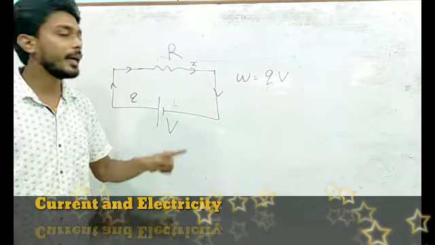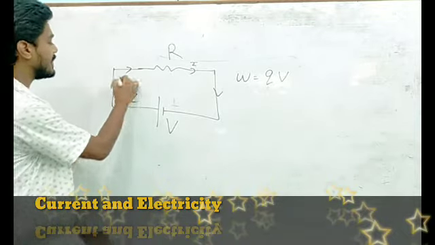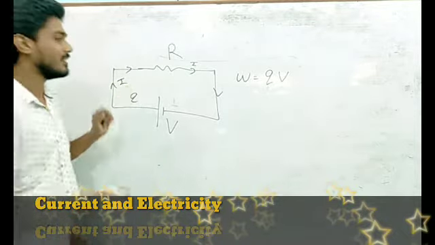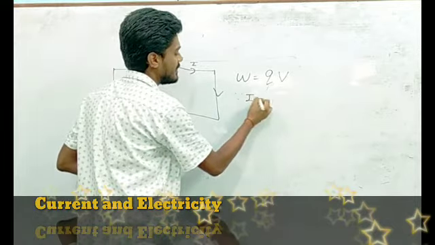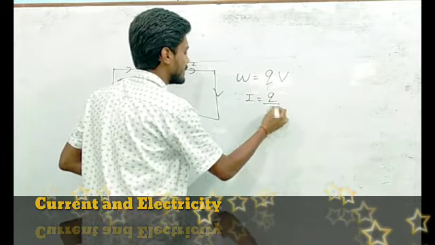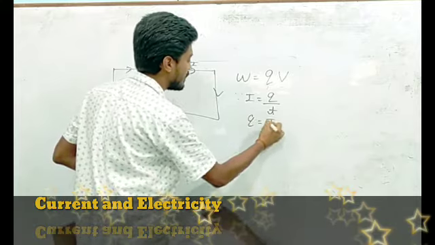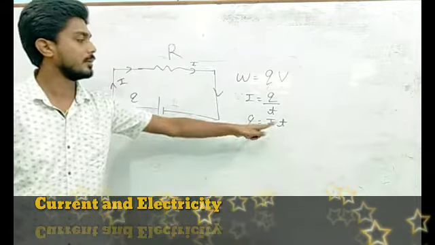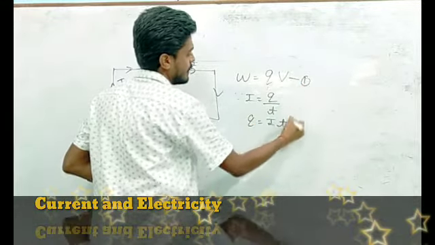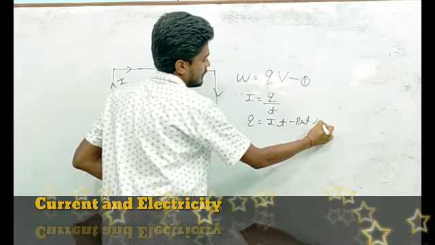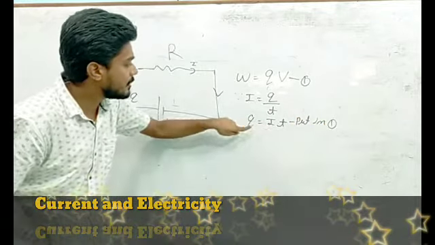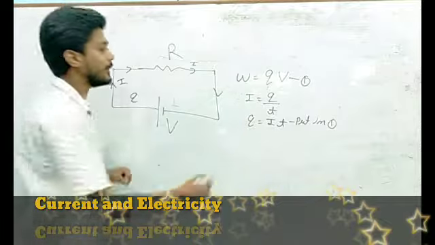Now, we can write this charge Q in the form of current. You know very well, since I is equal to Q by T, then Q will be equal to IT. This is equation number 1. Put this Q in 1. What happens?